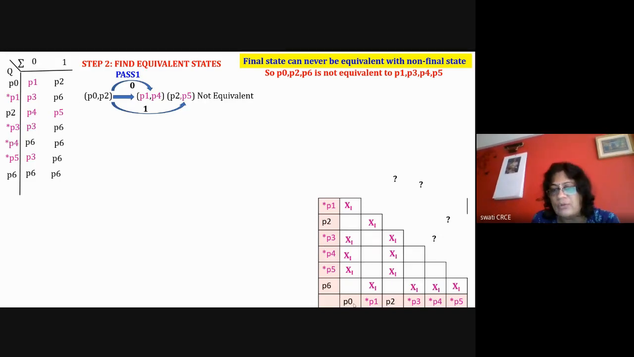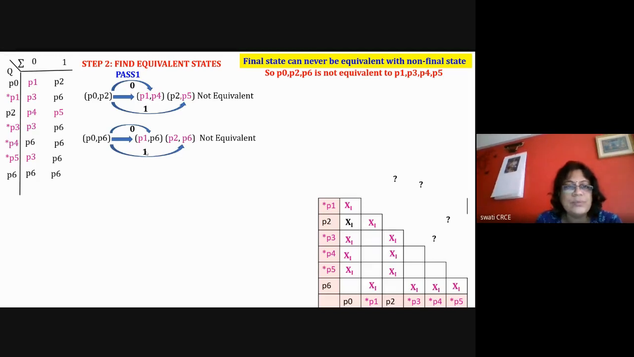Then I have to try to find out the rest. So I'm taking this pair. Start from P0 and P2. P0 and P2 pair I'm taking. With 0 it is going to P1 and P4, and both the states with 1 they are going to P2, P5. So here in this group, P1 may be equivalent with P4, but P2 is not equivalent with P5 because P2 is non-final and P5 is final. So we can say that they are not equivalent, and that I have identified in this pass only. Now I am taking P0, P6. P0, P6 with 0 is going to P1, P6, and with 1 it is going to P2, P6. P2, P6 may be equivalent, but P1, P6 can never be equivalent.